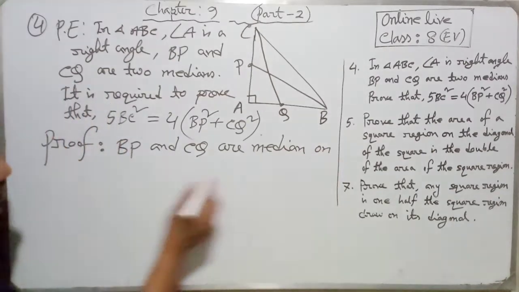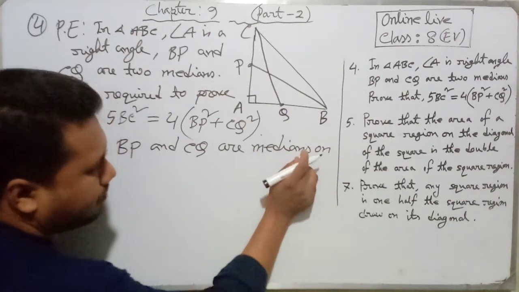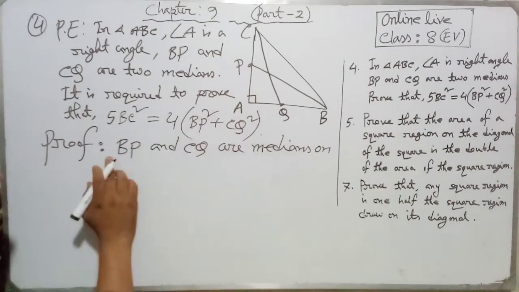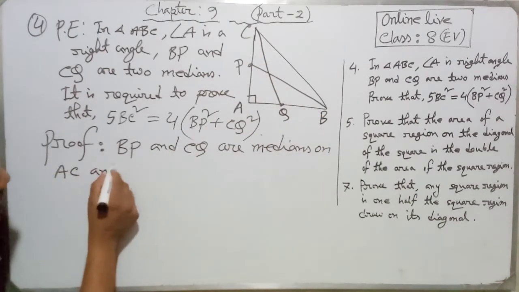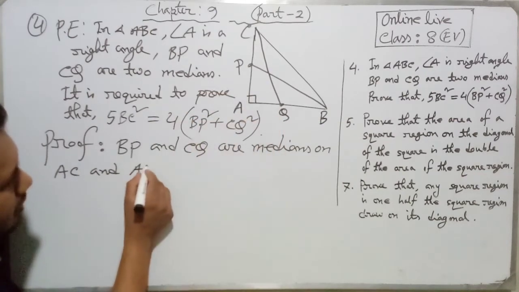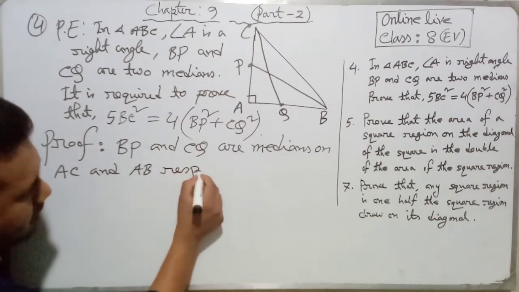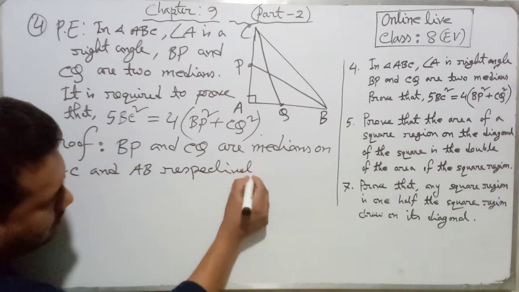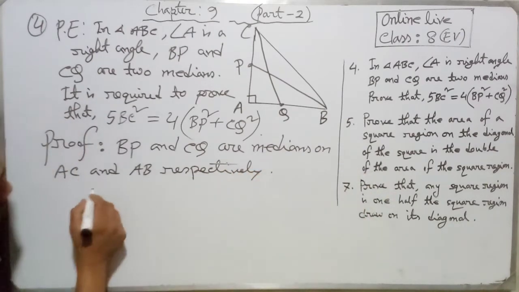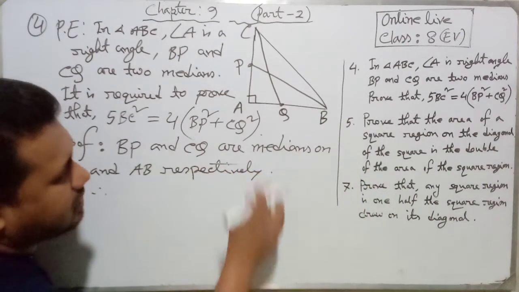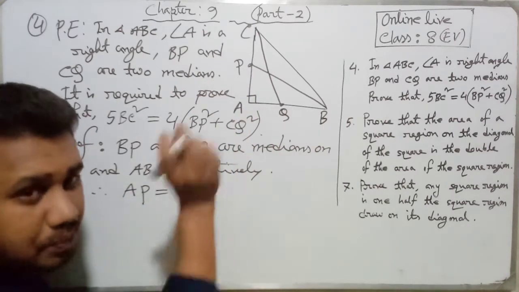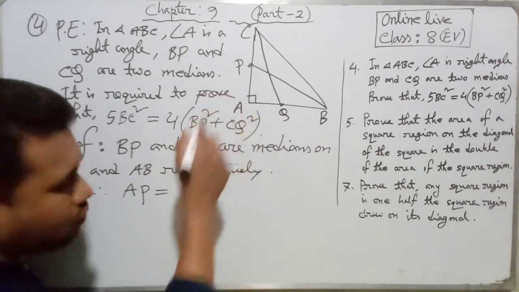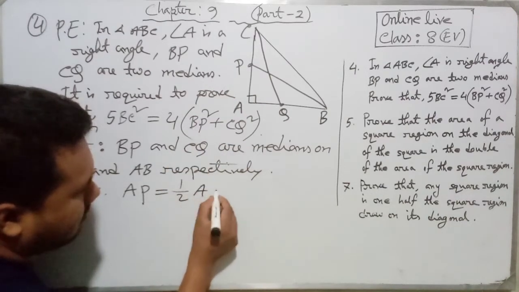BP is the median on AC and the other one on AB, respectively. Therefore, dear students, we can say that AP, P is the midpoint. So AP will be half of AC.